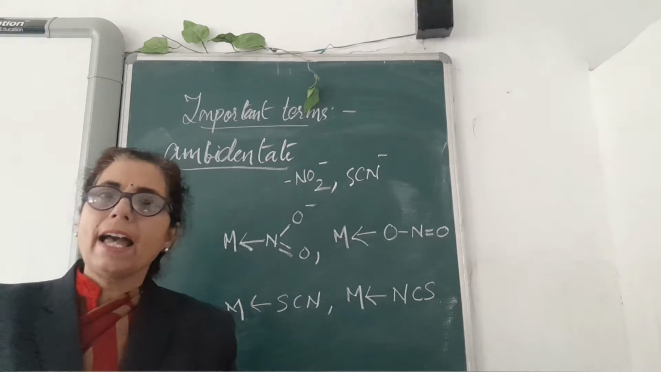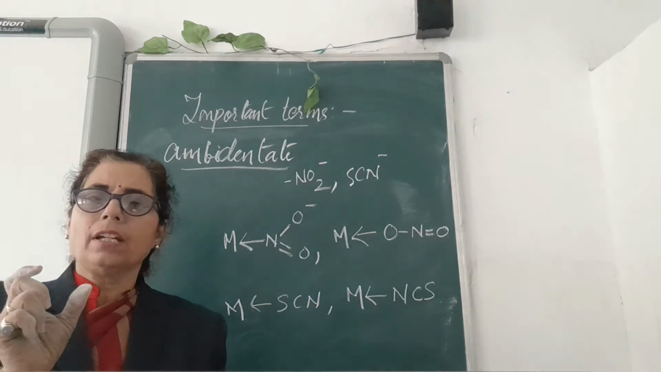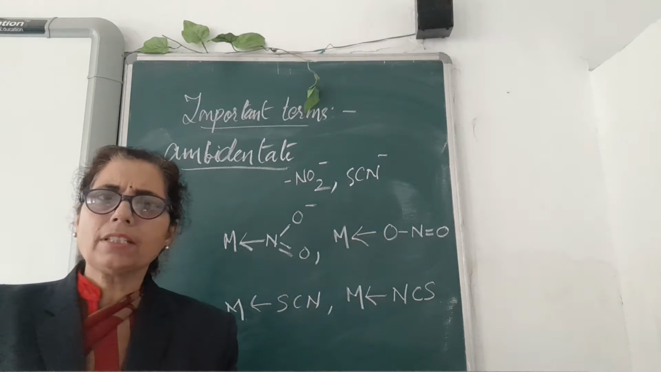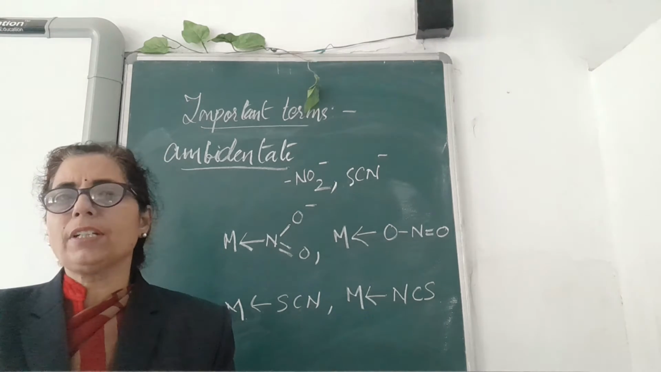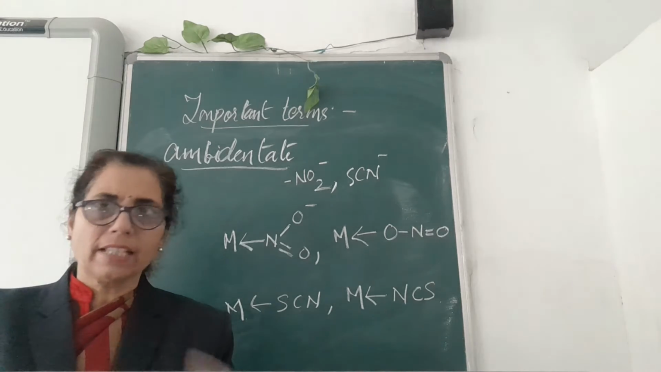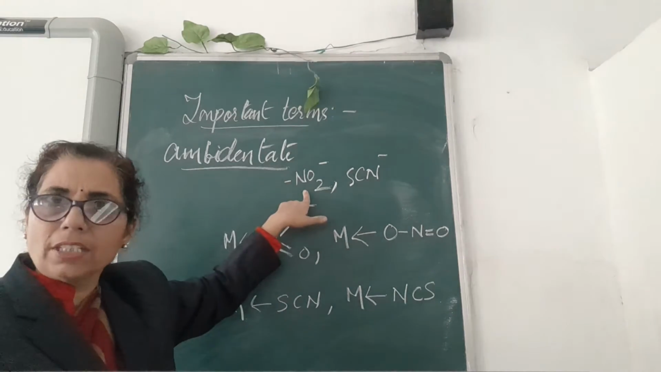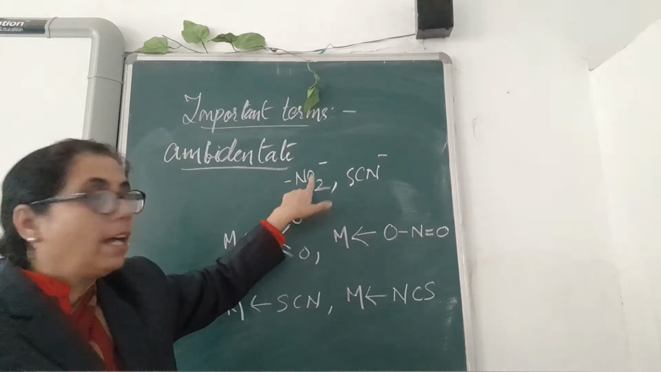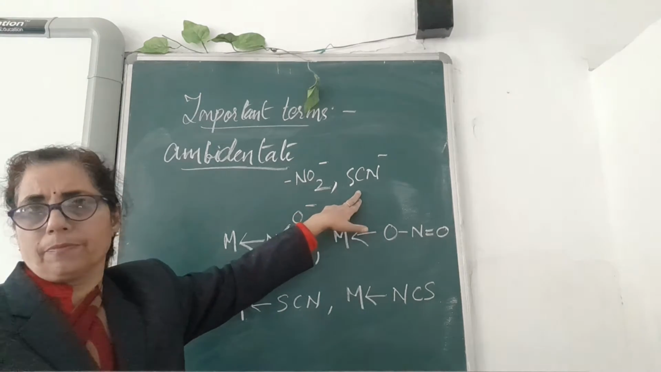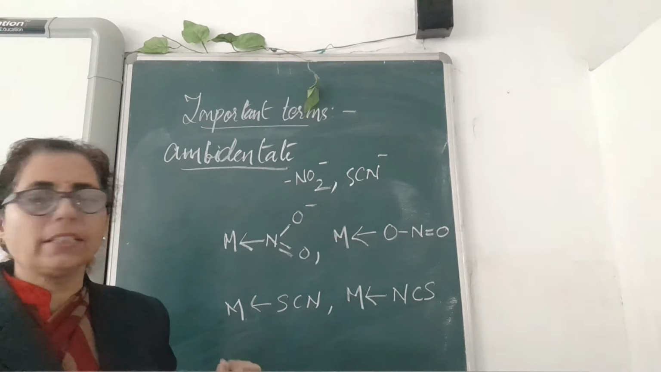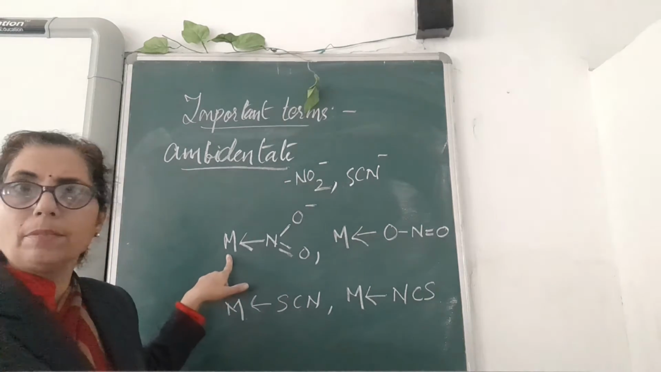Ambidentate means one compound having 2 points of attachment. One same compound is there, but the point of attachment of that compound will be on different sides. Now here you can see the example, NO2, the nitrite ion, and the thiocyanate. These 2 are the examples of ambidentate ligand. You can see the example also. This is the central metal atom.